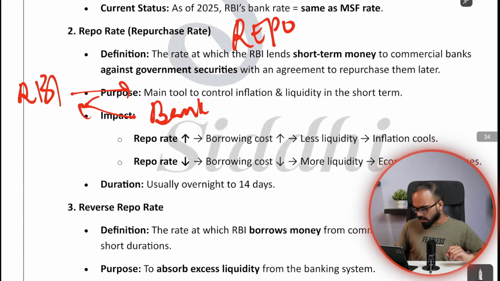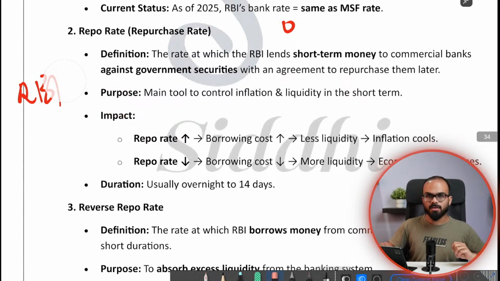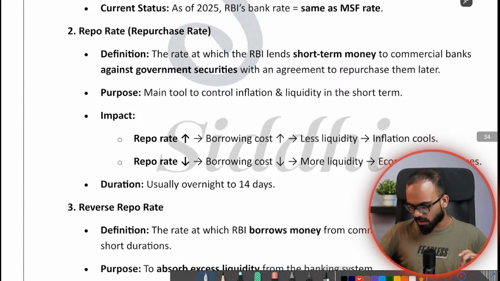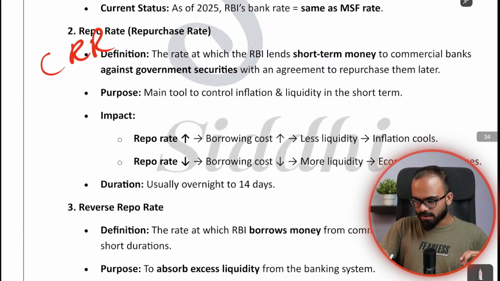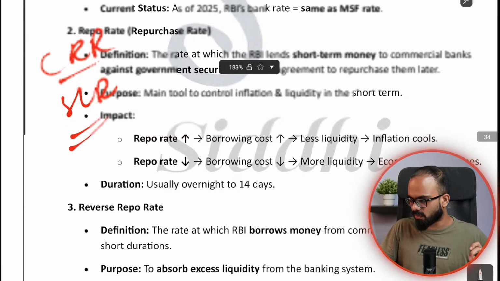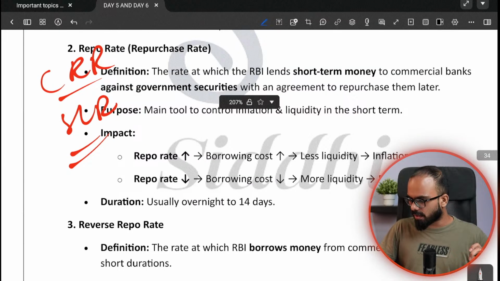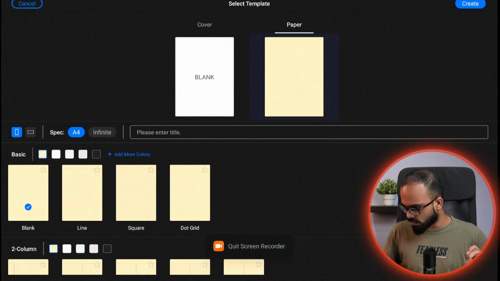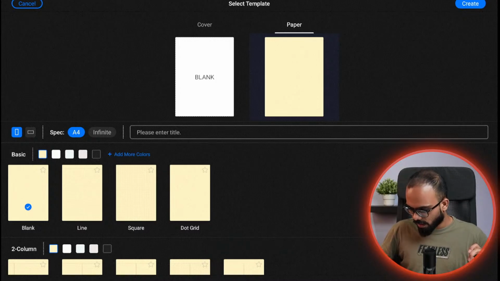You're all good. So now the next thing that we are going to talk about is CRR and SLR. Before I get into CRR and SLR, I want you to tell me something. Let us assume that we have a loan.